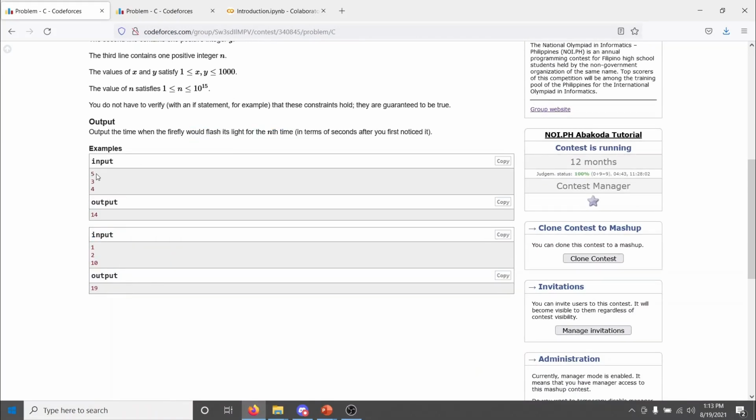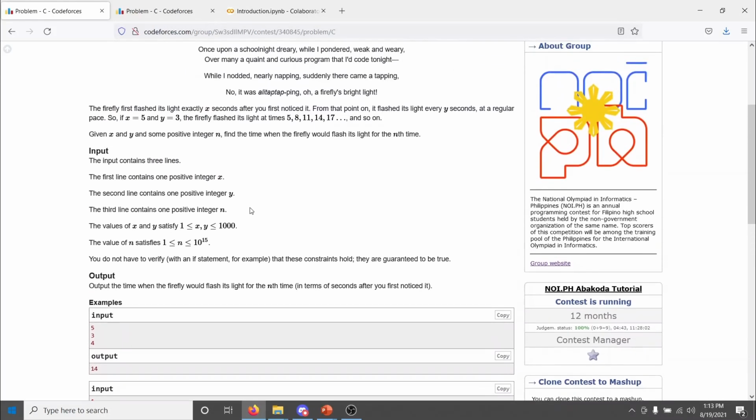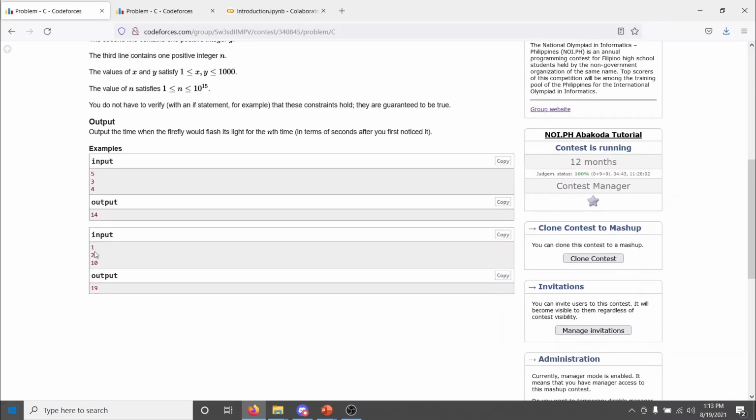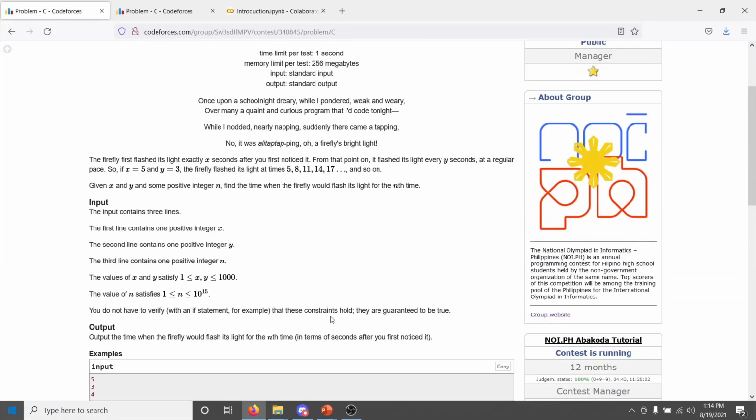Let's check the samples. 5, 3, 4. The answer is 14. Does that make sense? Well, X equals 5, Y equals 3 is this case. Then we look at the first, second, third, fourth. It's 14. Okay, makes sense. If we start at 1 and then count every 2, up to the 10th, we get 1, 3, 5, 7, 9, 11, 13, 15, 17, 19. Okay, yeah, so this makes sense. We understand the problem. We should be good.